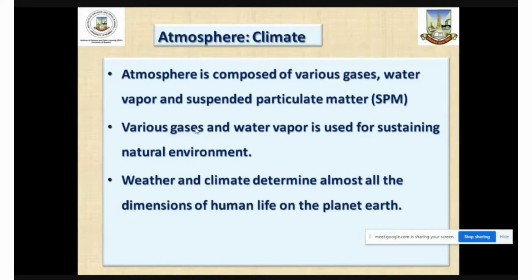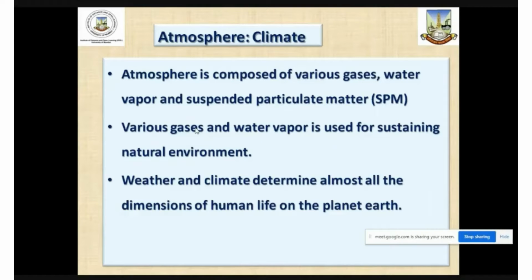Now, atmospheric circulations, if we are concerned, include rain, temperatures or distribution of temperature, humidity, then winds, cyclones, and many other atmospheric circulations taking place in the lower atmosphere, wherein different gases, suspended particulate matter, and also water vapor play an important role. And the atmospheric circulation also directly or indirectly affects the economic activities on planet Earth, and therefore they play